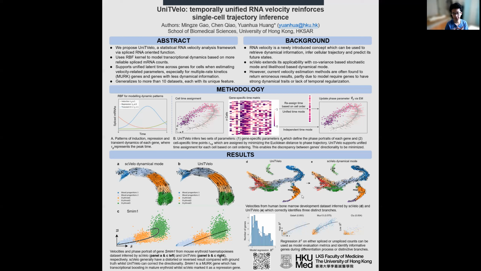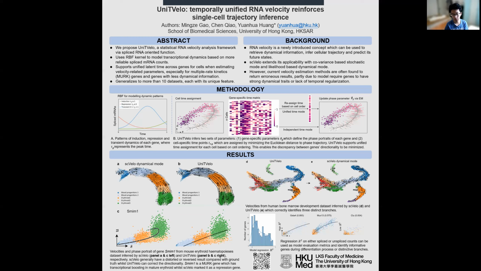Our second example is the human bone marrow development data set. We have one starting site, the stem cells, and 3 terminal sites: CLP cells, monocytes, and erythroid. We have also successfully identified these 3 branching scenarios, whilst scVelo actually gives a reversed direction from monocytes or erythroid to stem cells, which is quite contradictory with the biological ground truth.